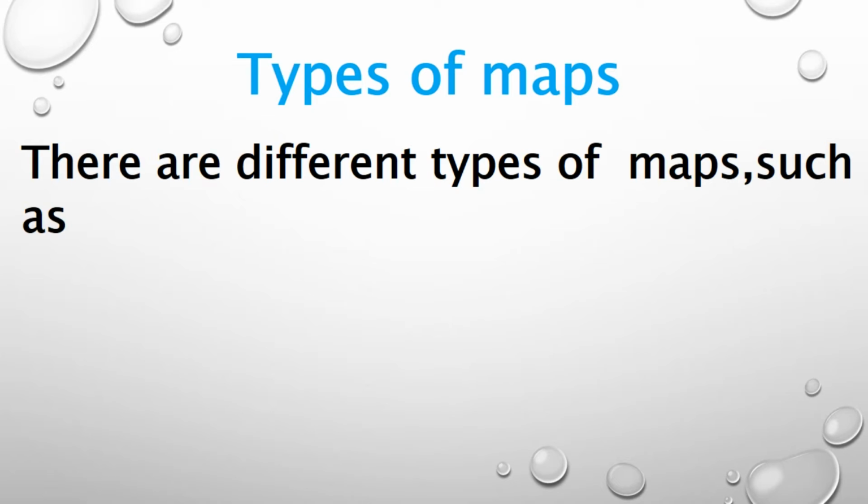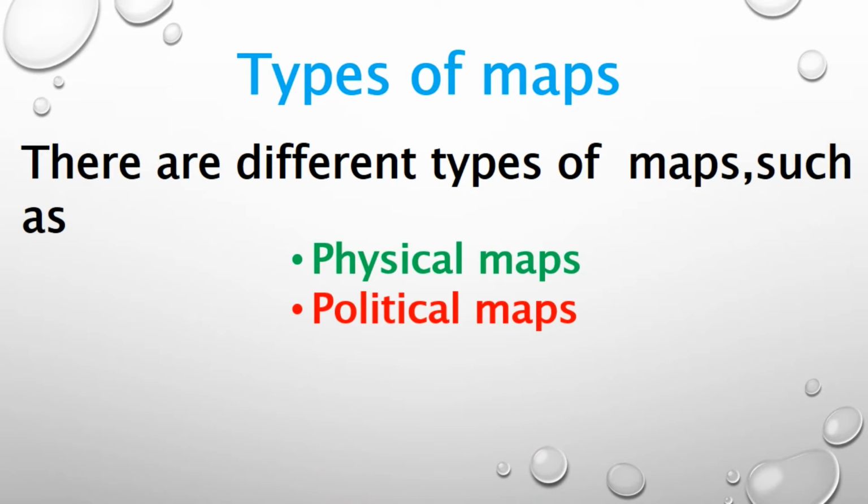Maps are broadly divided into three. They are physical map, political map and thematic map. Let's see elaborately about these maps.